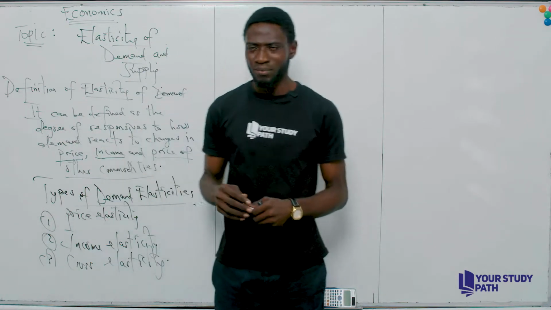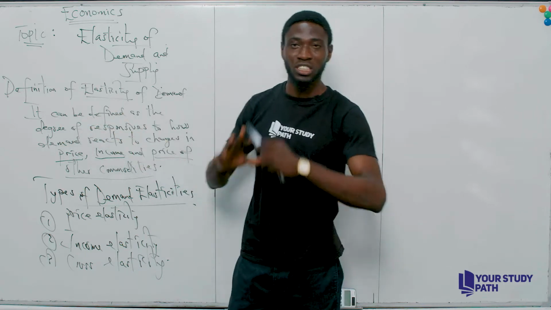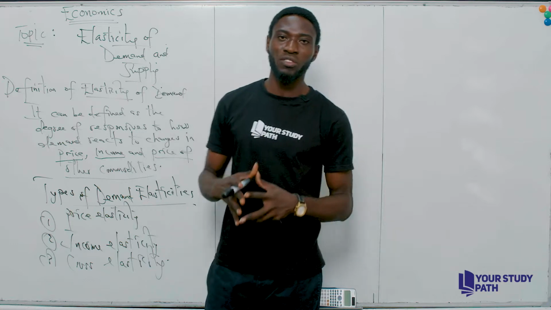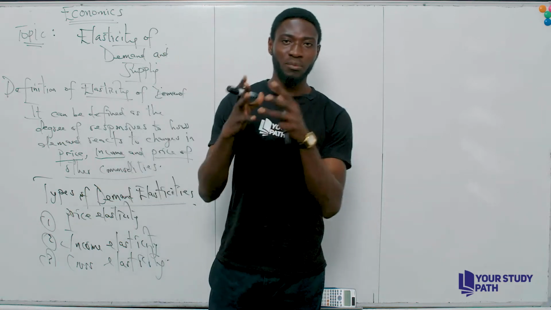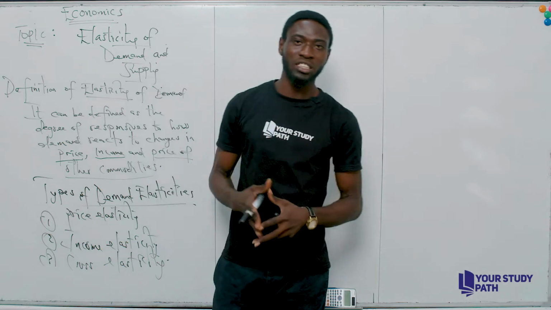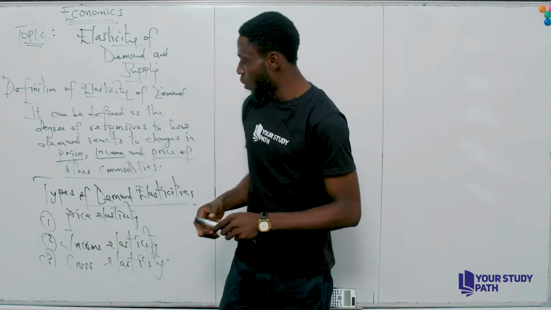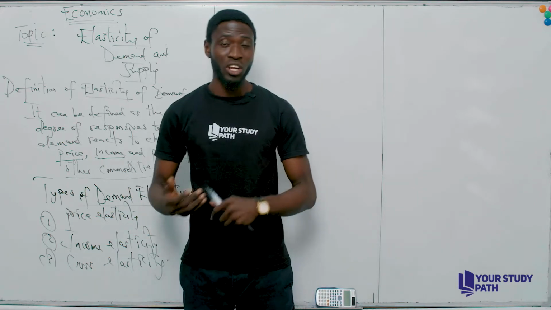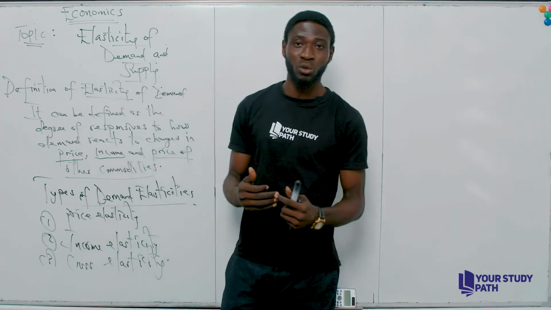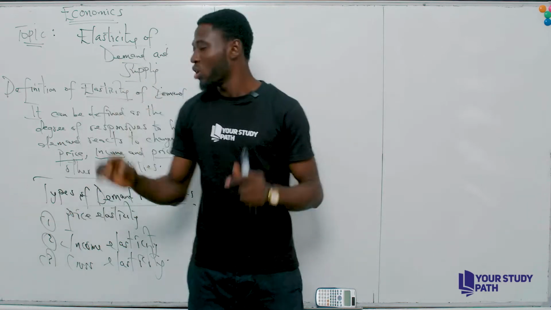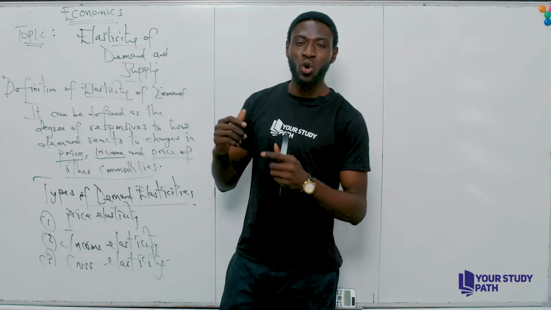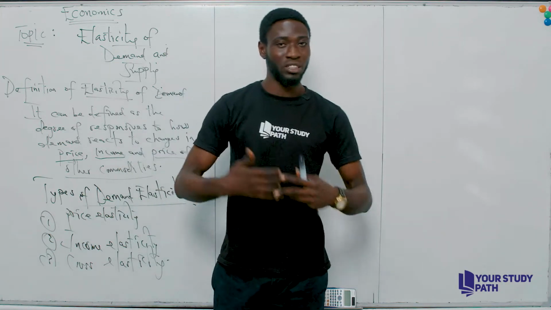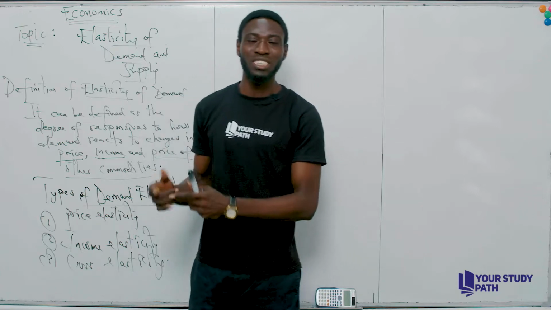Now, since this definition is a generalized definition, it is telling us the degree of responsiveness to how demand reacts to changes in price, income, and the change in the price of other commodities. So when we talk of the price, we are only referring to how demand is changing, increasing or decreasing, with respect to the price change. That's all. Then the income is only calculating the degree at which your demand is changing in response to changes in income.